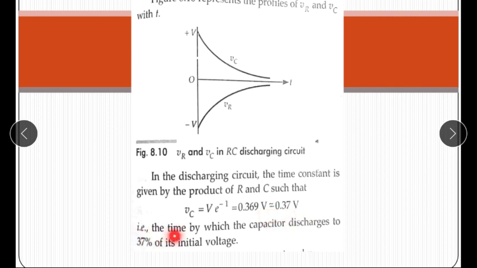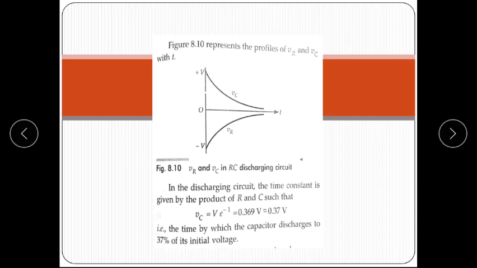That is the time by which the capacitor discharges to 37% of the initial voltage. It means it is the time constant at which the capacitor discharges to 37% of the initial voltage. The time is known as the time constant.